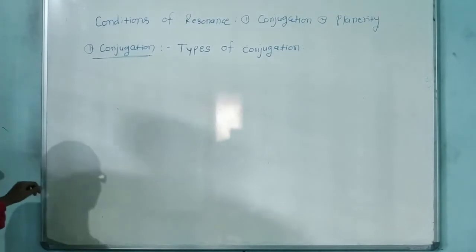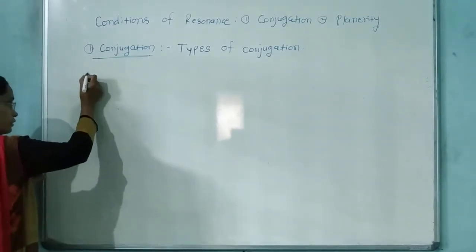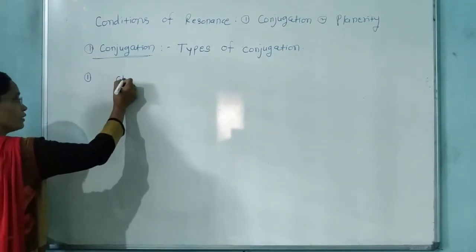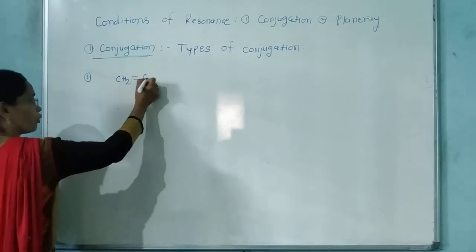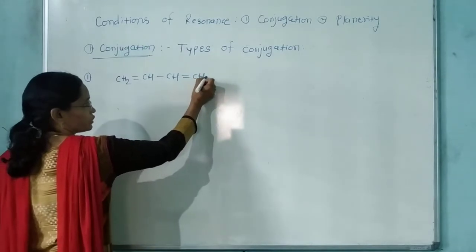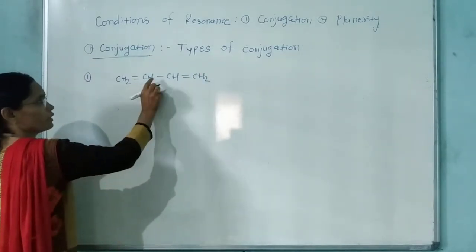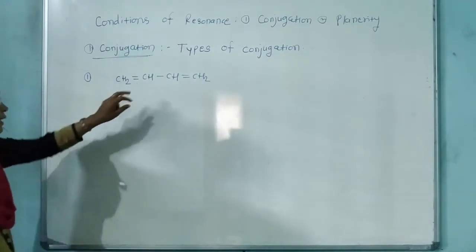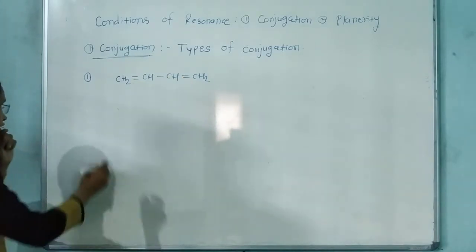Types of conjugation. देखिए, नंबर 1: CH2 डबल बॉन्ड CH सिंगल बॉन्ड CH डबल बॉन्ड CH2. Here is a conjugation, double single double, right? Double single double is a conjugation.